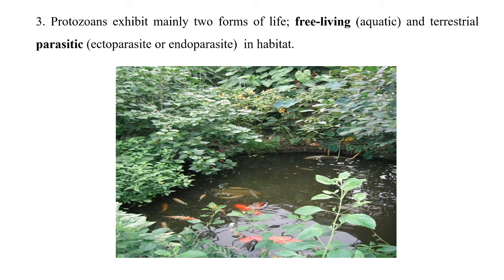Third characteristic is related to their habitat. Protozoan animals occur in two different forms of life, either free living or parasitic life. In water they are free living, while on the earth or on soil they behave in a parasitic mode of life, either ectoparasite or endoparasite.